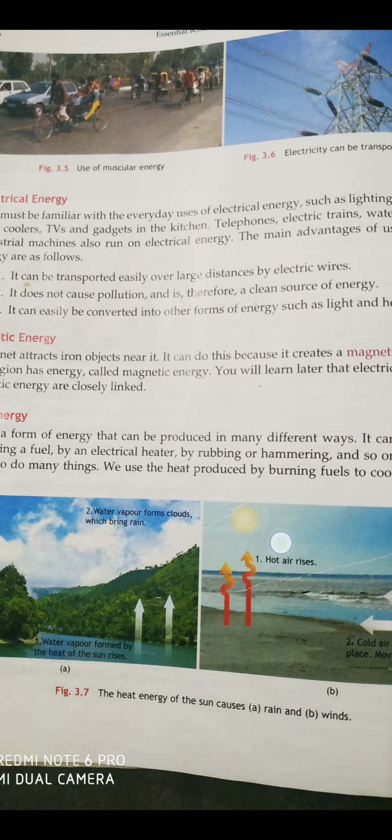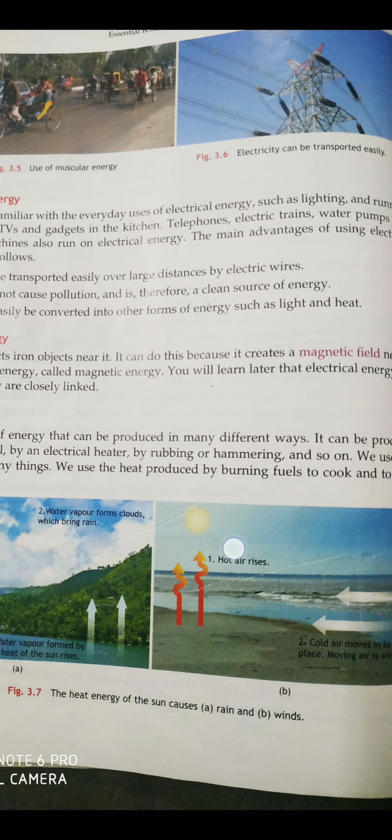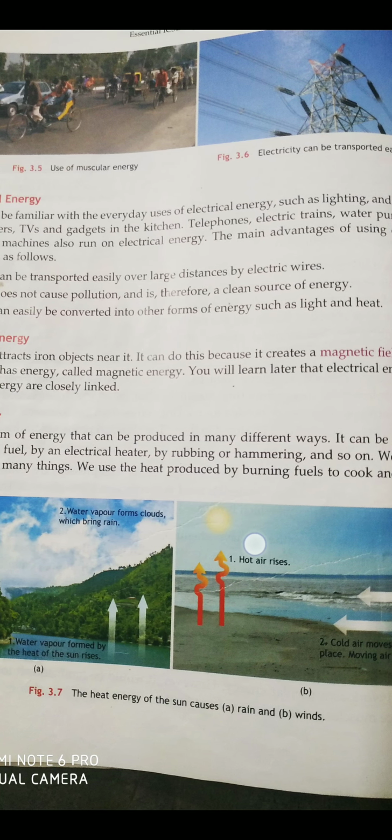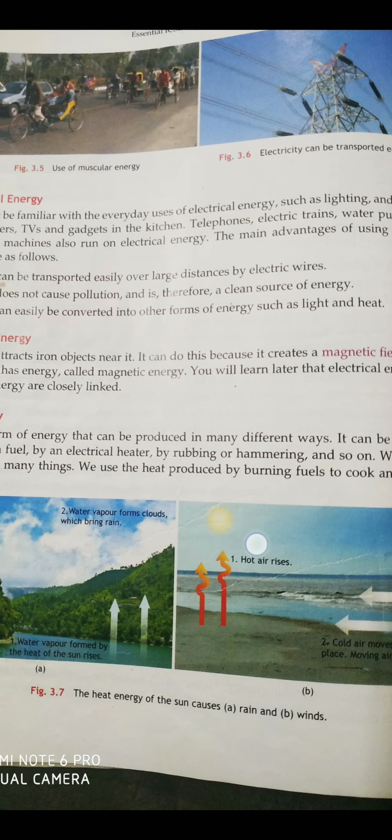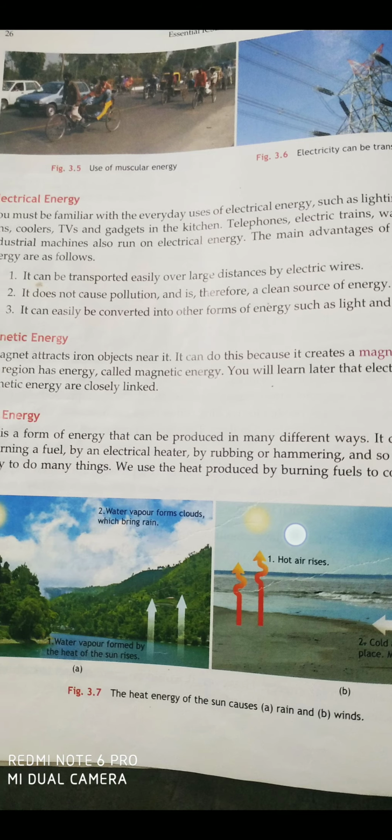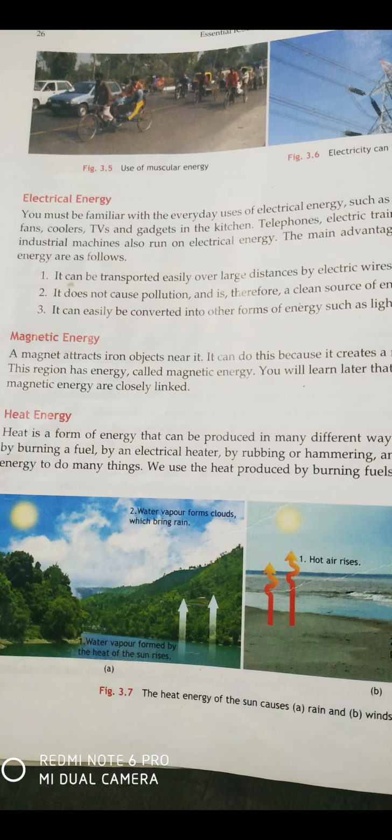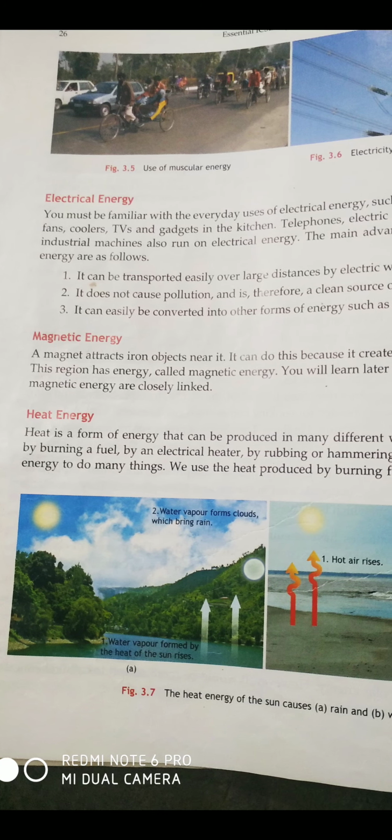It can easily be converted into other forms of energy such as light and heat. So when you put on a light, what is happening? Electrical energy is converted into light energy, right? When you are using say a heater, electrical energy is converted into heat energy. So electrical energy can be easily converted into other forms of energies.